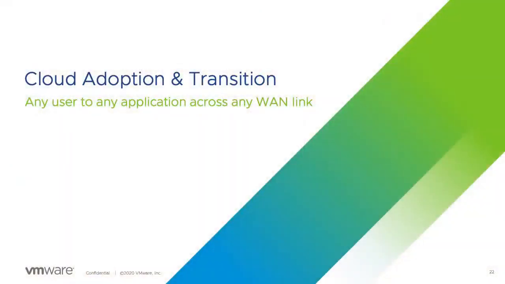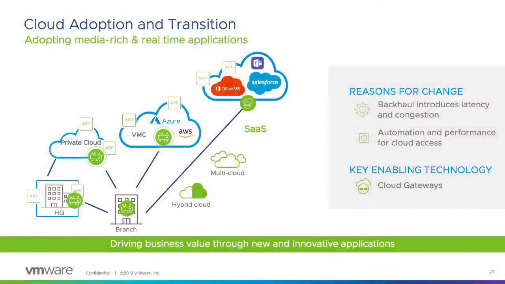The second most important area is cloud adoption and transition. As we mentioned earlier, 83% of organizations have already started using cloud-based applications, so the architecture required needs to change. What does it mean? You don't need to backhaul. SD-WAN will help you have the right architecture, the right packet policies and application-based policies.